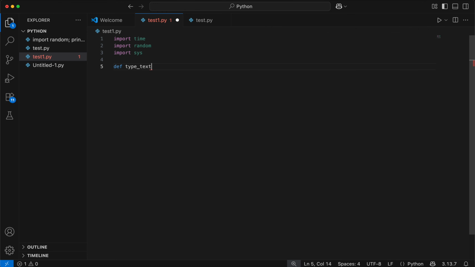text, speed equals 0.03. Let's put a colon.